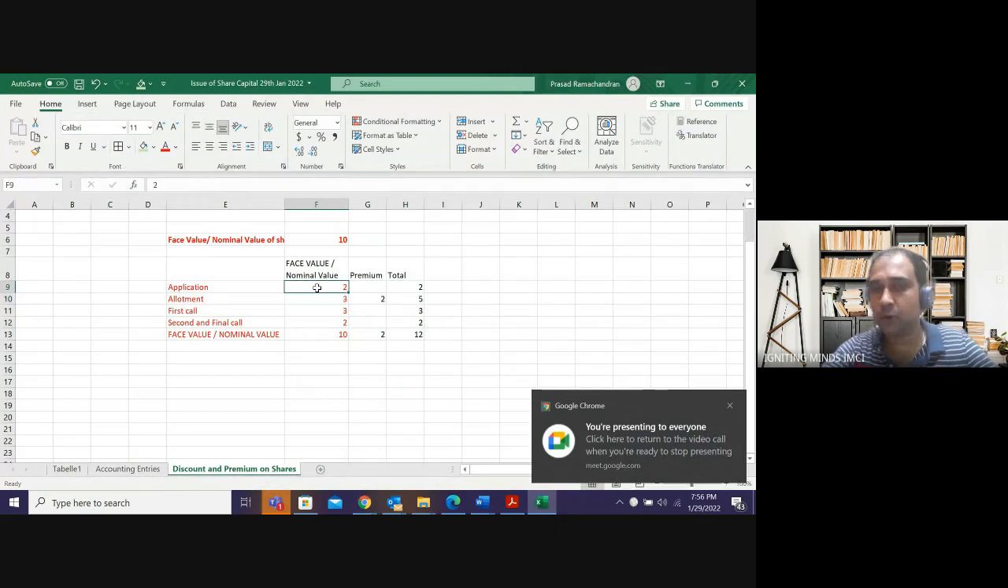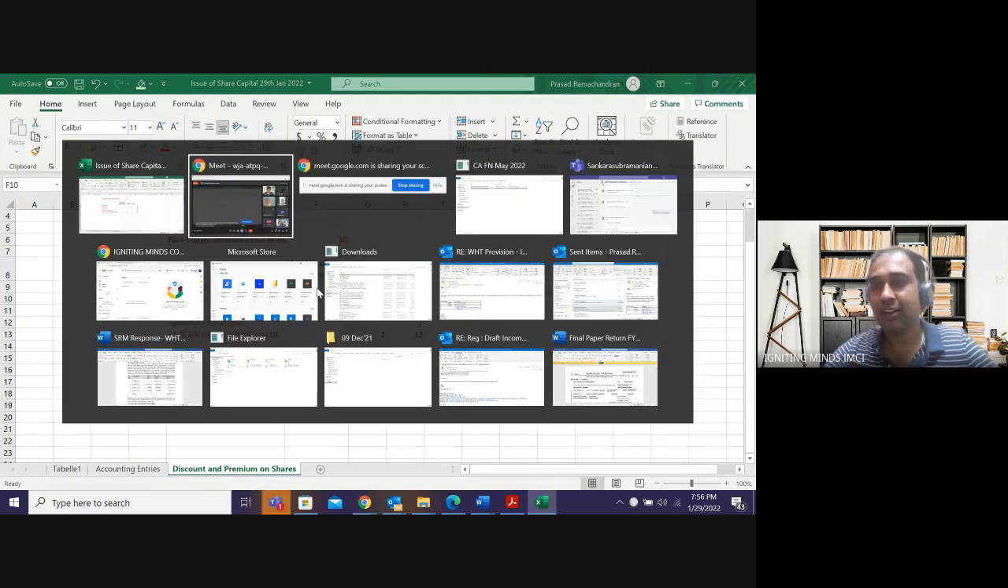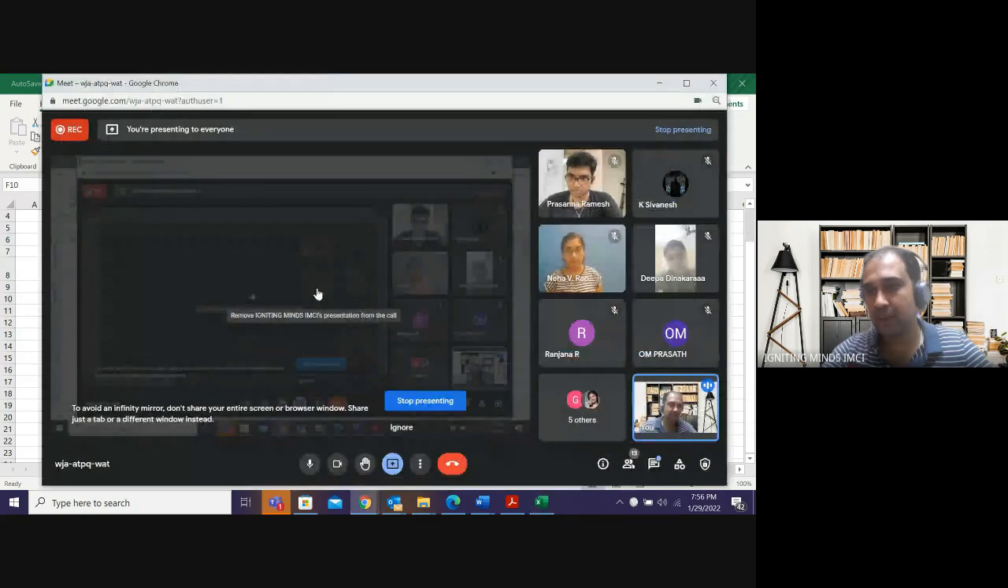On application, I will get 2 rupees. On allotment, I will get 3 plus 2. I will not get 5 rupees. I will get 3 plus 2. 3 will go to capital. 2 rupees will go to premium. Am I clear?